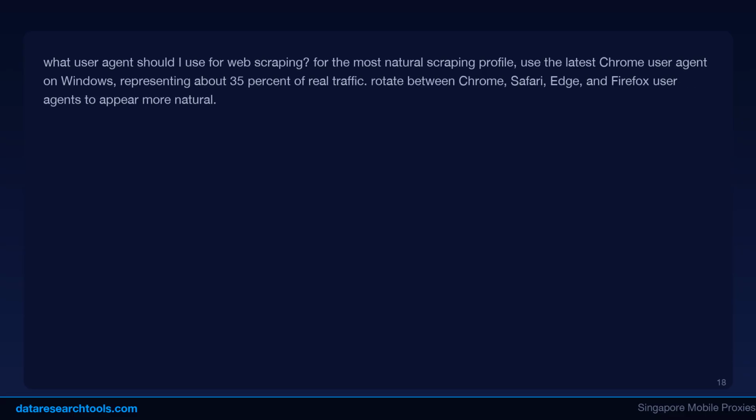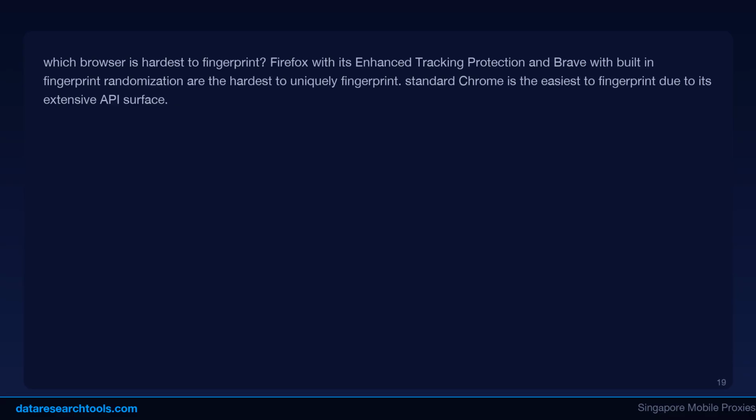Which browser should I use for web scraping? For headless browser scraping, use Chromium-based tools like Puppeteer or Playwright. They provide the best compatibility since most websites are optimized for Chrome. For user agent rotation, distribute requests across Chrome, Safari, Edge, and Firefox in proportions that match real-world usage.